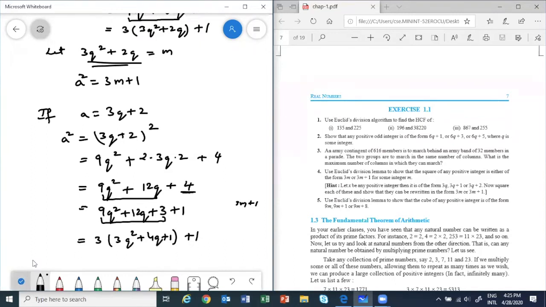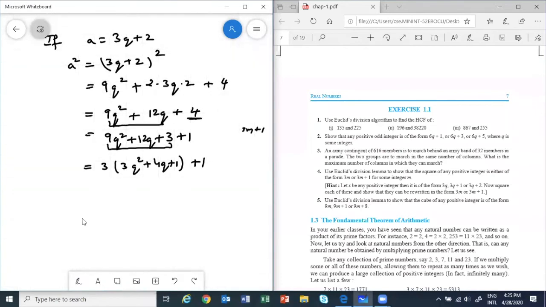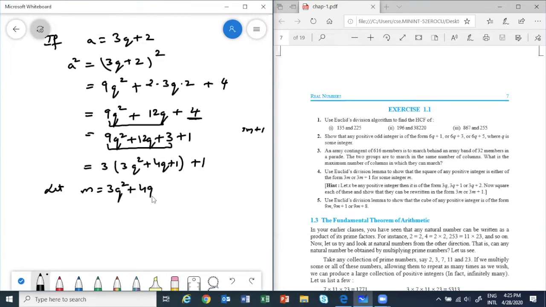Now what will be m? Let m be 3q square plus 4q plus 1. Correct? So then a square will be equal to 3m plus 1.